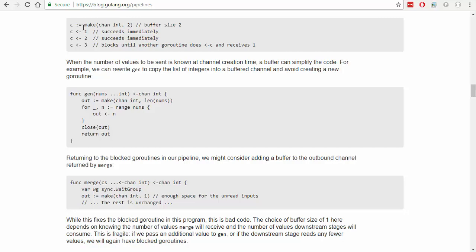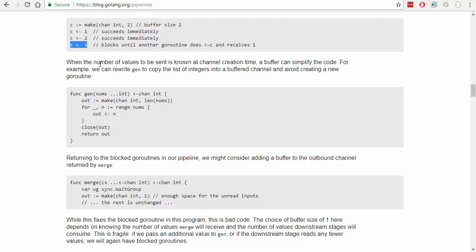Right, so this is just a little queue, and we've only got a size of 2 in it, so these two can fill it up, and this one's going to block until room is made, which means it's somewhat consumed out of this channel. So when the number of values to be sent is known at channel creation time, a buffer can simplify the code. For example, we can rewrite. My first gut reaction is that this is making things a little bit more lockstep, but I'm sure that's the direction they're going with this.